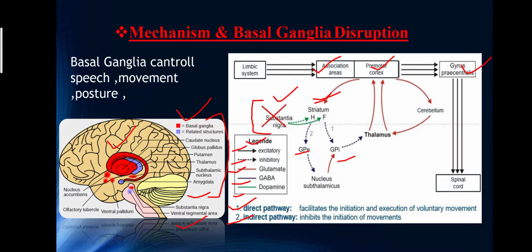Then the activity of the cortical motor neurons and a consequent decrease of movement should take place. All this pathway you can see; these are the inhibitory molecules.